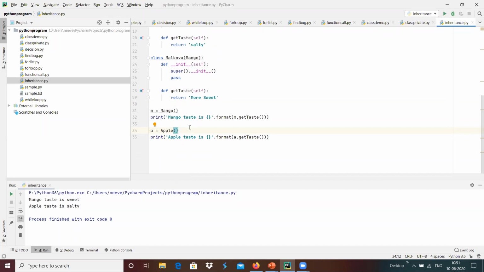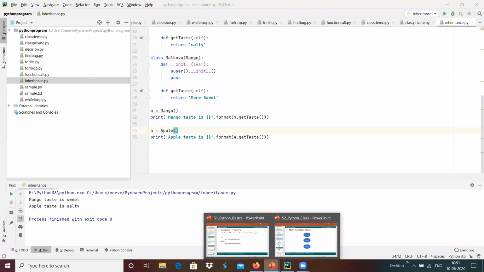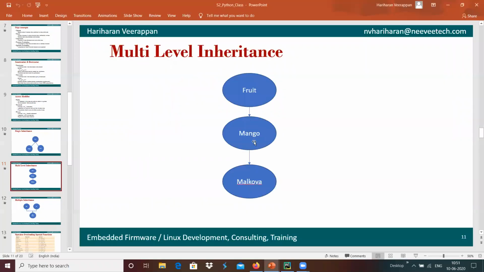It can be multiple properties. Some of the properties can be changed in the child class, some can be derived from its base class, and some can be retained from the fruit class. For example, fruit will have some properties, and mango can override some of them, and Malgova can override some of them.